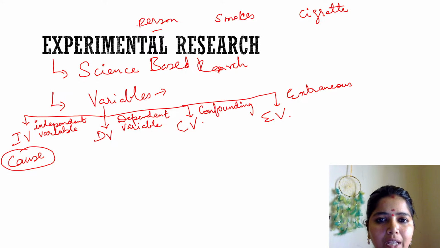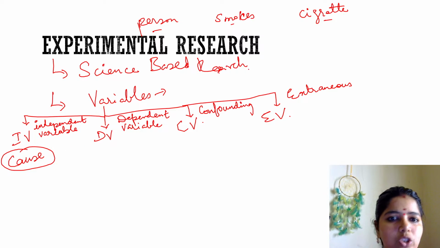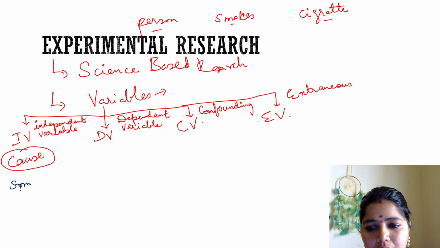What is the cause of this experiment? I say smoking is the cause of this experiment.